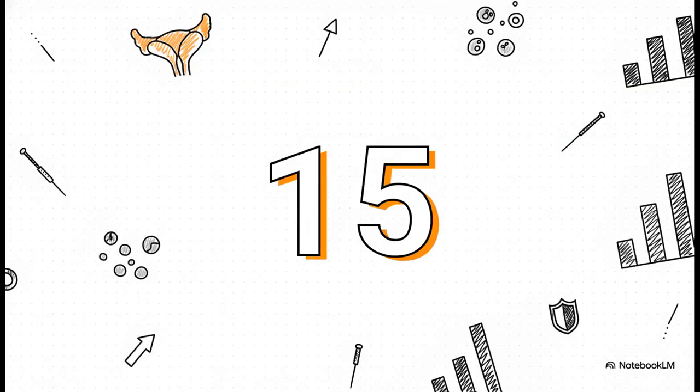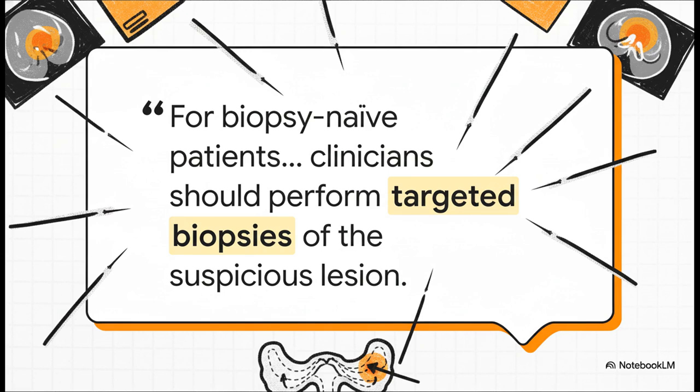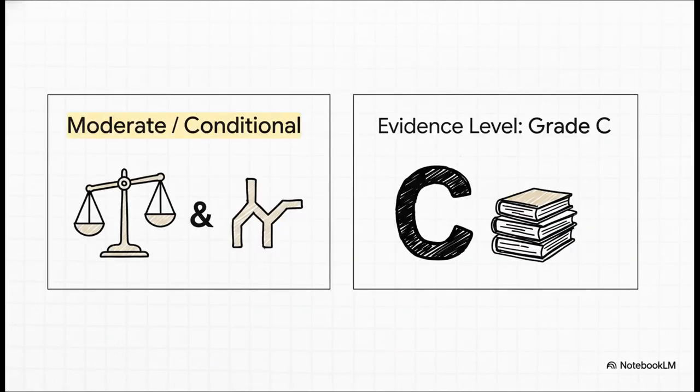Statement 15. For biopsy-naive patients who have a suspicious lesion on MRI, clinicians should perform targeted biopsies of the suspicious lesions and may also perform a systematic template biopsy. The recommendation strength is twofold: a moderate recommendation to perform targeted biopsies and a conditional recommendation to also perform a systematic template biopsy. The evidence level is grade C.